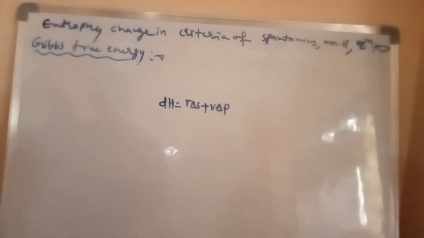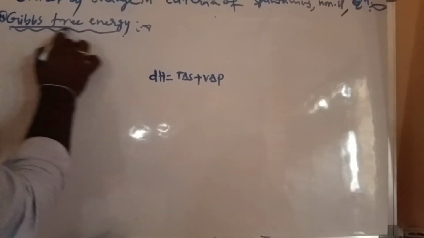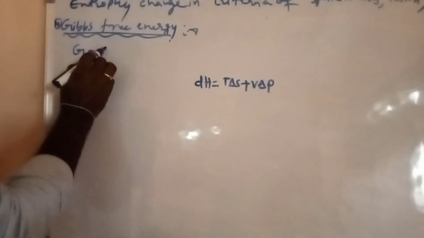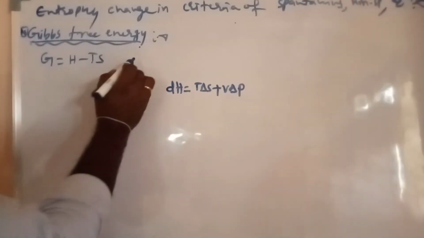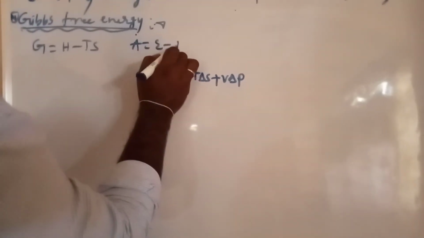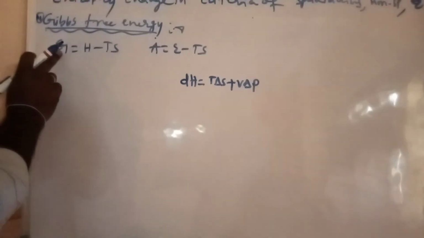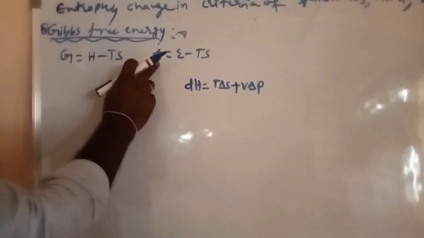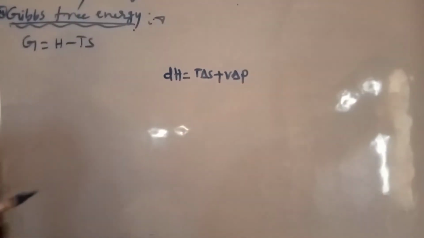Okay. Next one is the fourth one, Gibbs free energy. Here the basic equation for Gibbs free energy is G is equal to H minus TS. We know very well, the Helmholtz free energy is A is equal to E minus TS. Now G in the alphabet must be remembered. After G we get H, G, H, 7th letter and 8th letter. Okay, now A is equal to E minus TS for the Helmholtz free energy. For Gibbs free energy, G is equal to H minus TS.